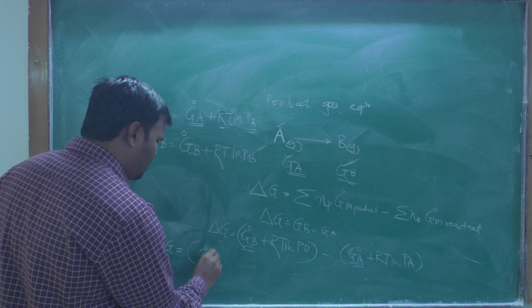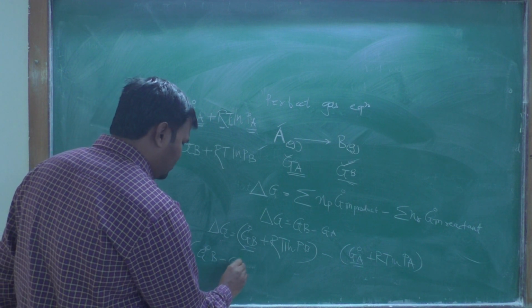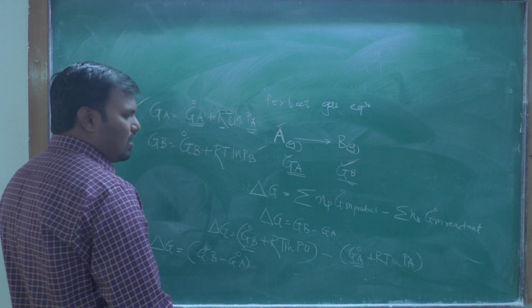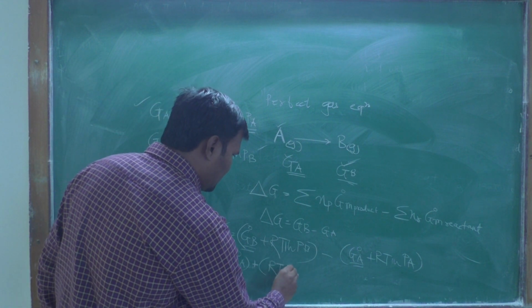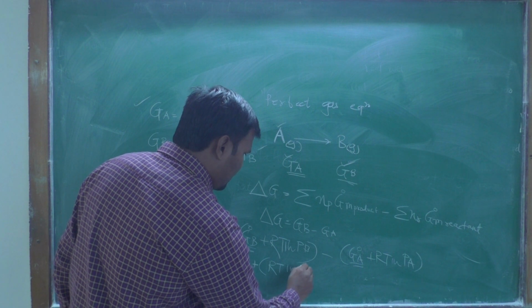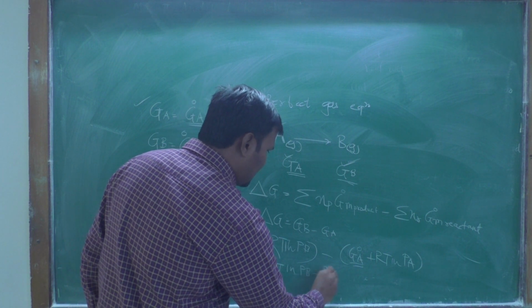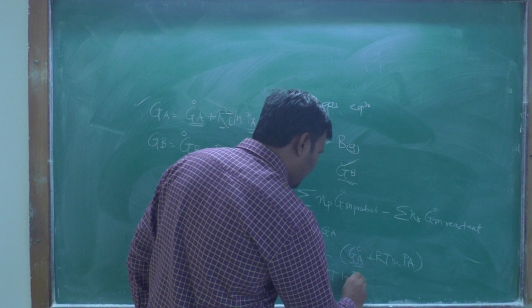Therefore G naught B minus G naught A, and at this point plus RT ln Pb minus RT ln Pa.